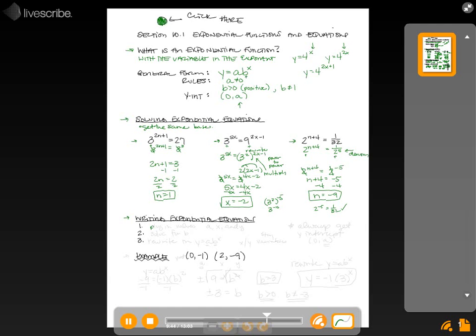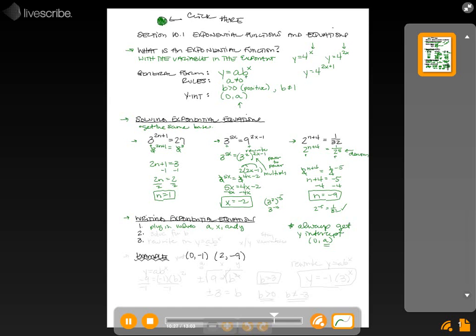Your first step is to plug in values for a, x, and y. Now what they'll do on these types of problems is give you 2 points and ask you to write an equation. One of those points will always be the y-intercept. The reason we give you the y-intercept is because it's 0, a. So you will always have a for these problems. Now any other point on your graph could be x and y. So you'll have the y-intercept, which gives you a, and another point which gives you x and y.